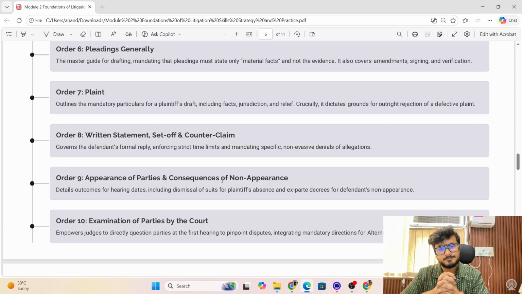What is equitable set off? Equitable set off is where the amount is not ascertained. In such scenarios, let's suppose there was a contract and I have breached the contract. So the opposite party is claiming damages from me. In my written statement, I can seek other damages because of the delay, that the plaintiff delayed the delivery, due to which I incurred damages. In that scenario as well, the court has the power to provide equitable set off, right? So that is where the term equitable set off comes into play.